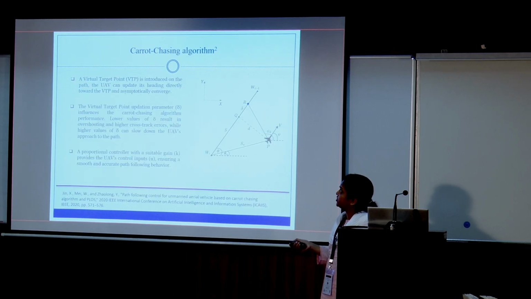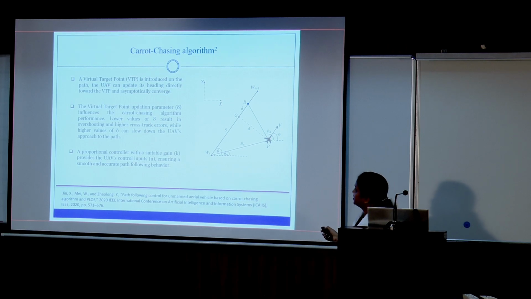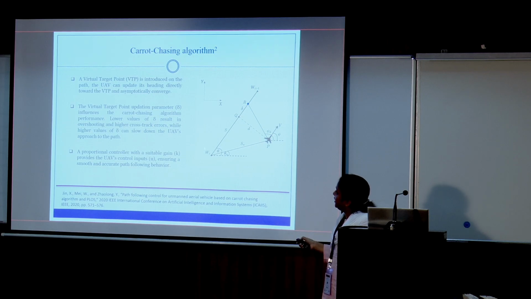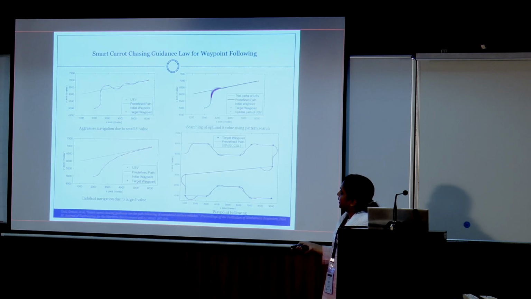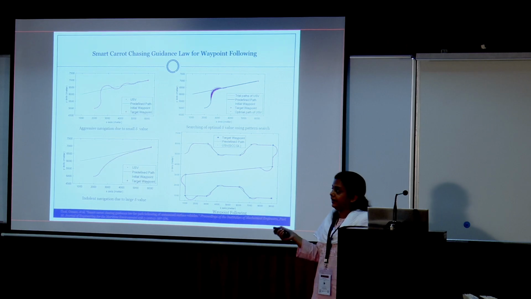Another VTP based approach is the carrot chasing algorithm. The idea is very simple. So this is the UAV's current position, and this is the waypoint segment Wi to Wi plus 1. Now you draw a perpendicular, whose distance can be denoted by d, and you have to select a delta value. Again, delta is a designer choice. Based on this delta, you need to calculate psi d, the desired heading, and psi is the current one. So your control command should be k into psi d minus psi, times Va, and this will take you to the path. Again, it is dependent on the delta value.